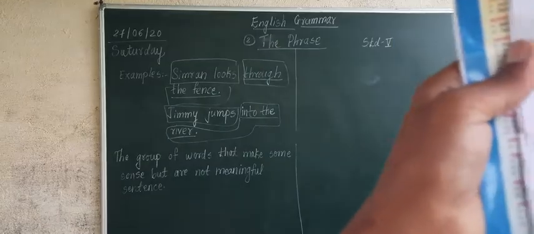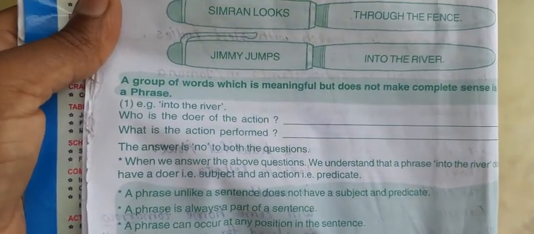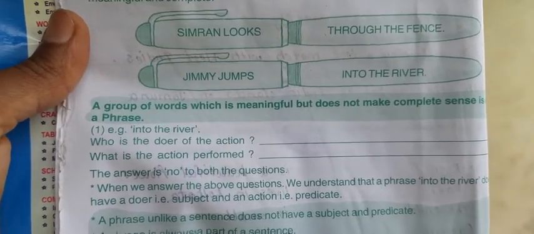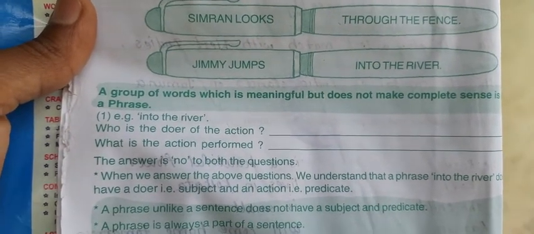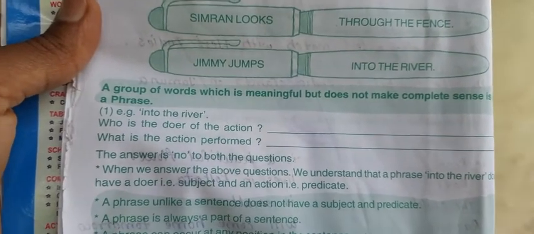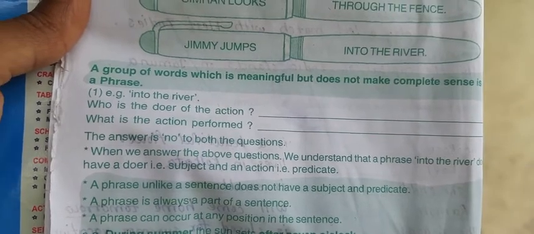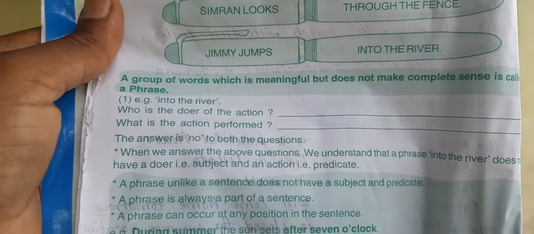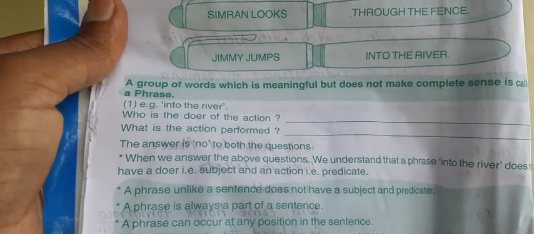The answer is no, no to both the questions. When we answer the above questions, we understand that the phrase into the river does not have a doer, that is subject, and an action, that is predicate.